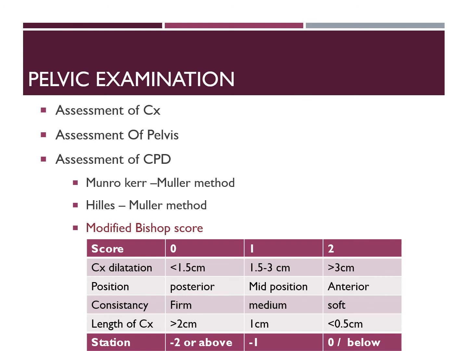So to obviate these difficulties and to reduce the false positive of the Mundell-Munro Kerr method, we have the Hillis-Muller method, where the difference is instead of giving a suprapubic pressure, here you give a fundal pressure, which is easier. And again, the test is done when the patient is in active labor, which will reduce the false positive.